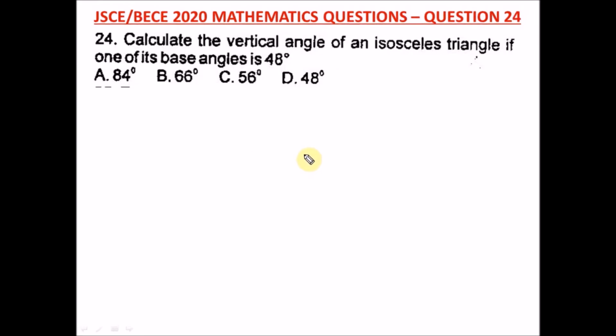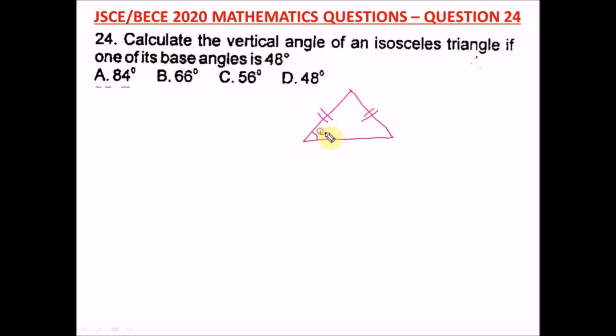Question 24 of the Junior WAEC 2020 Mathematics Past Question. That's your BECE exam. It says calculate the vertical angle of an isosceles triangle if one of its base angles is 48 degrees. Remember, an isosceles triangle has how many sides equal? Has two sides equal. That's here. Two sides equal.